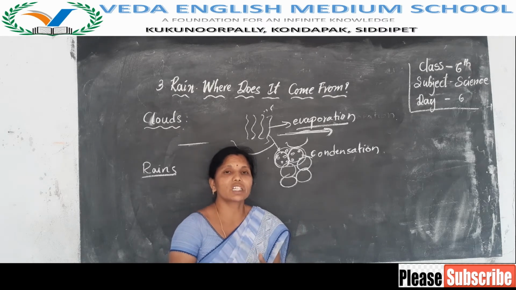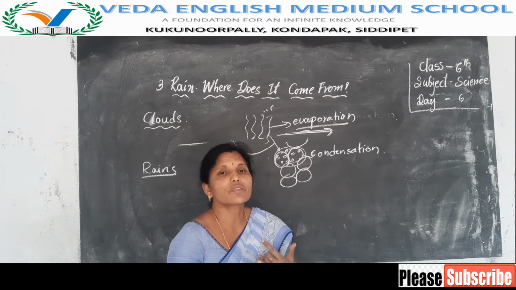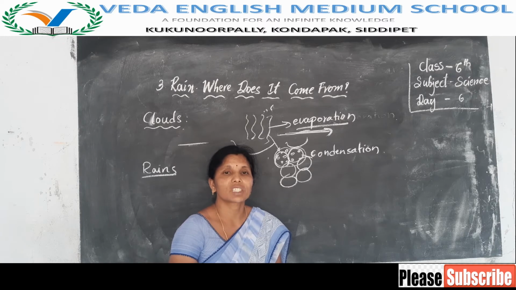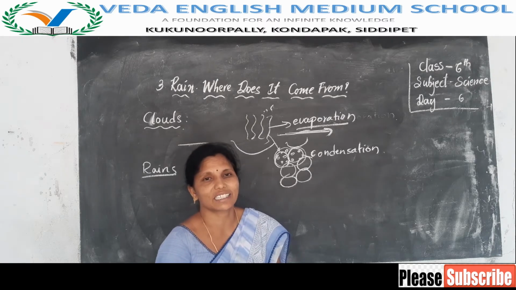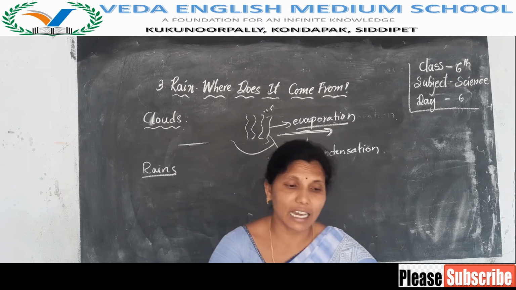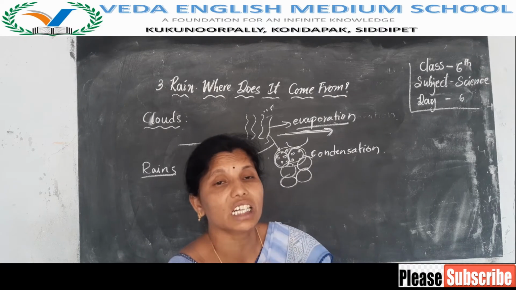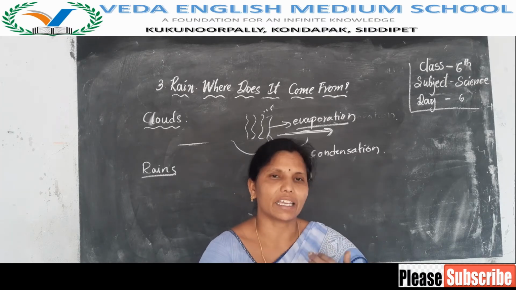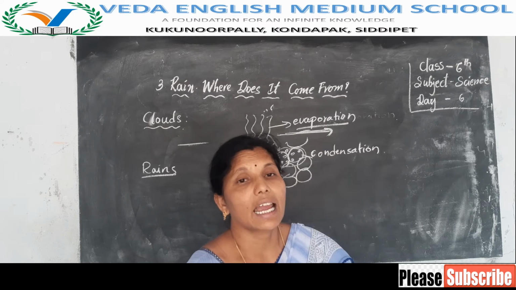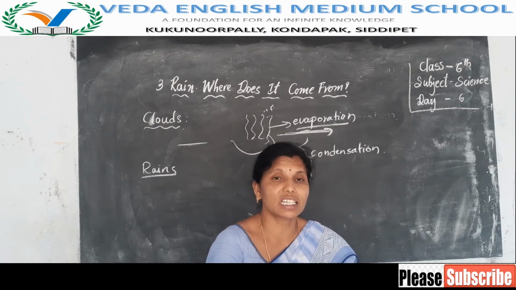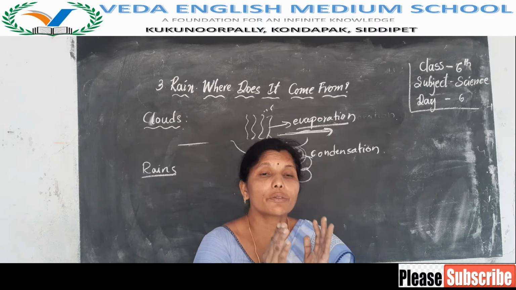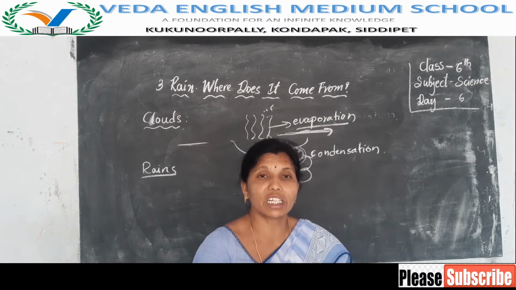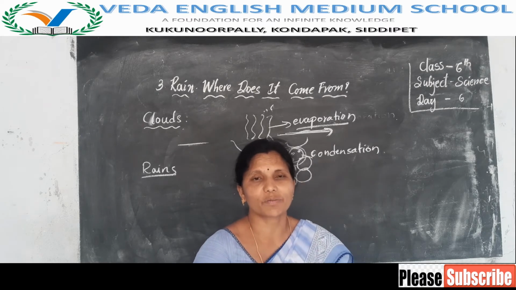So before getting rains, we observe changes in the sky. What are the changes? The clouds become very dark, which means the color of the clouds changes from white to grey, and that gives us a feeling of rains. Before rains we also get a cool breeze.